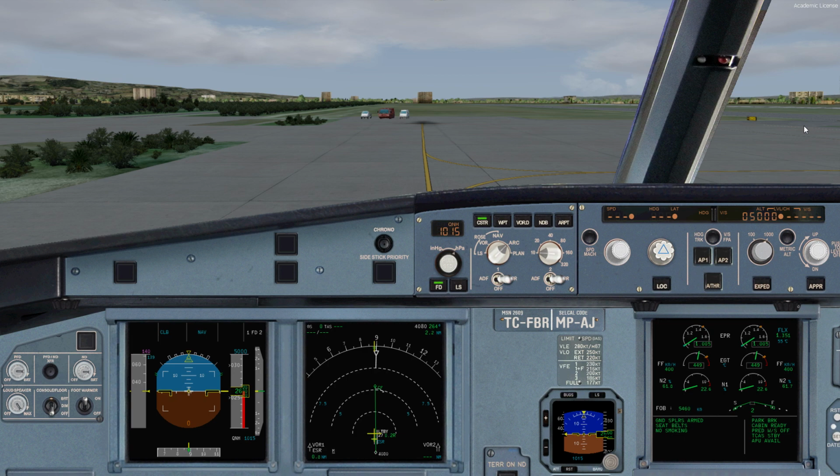Okay, let's finish the first video. We completed the engine startup procedure. The aircraft is going to be ready in a couple of seconds after reading the taxi checklist.